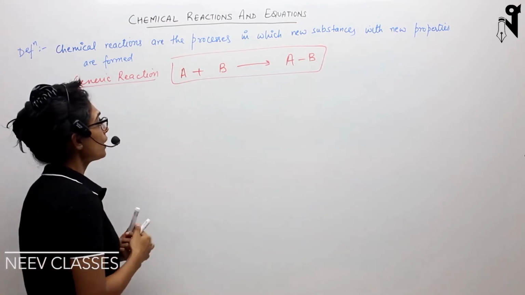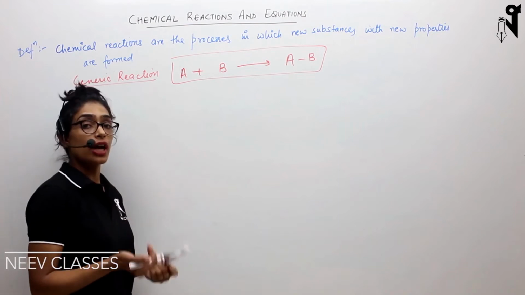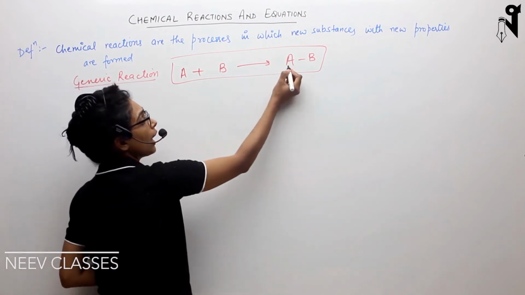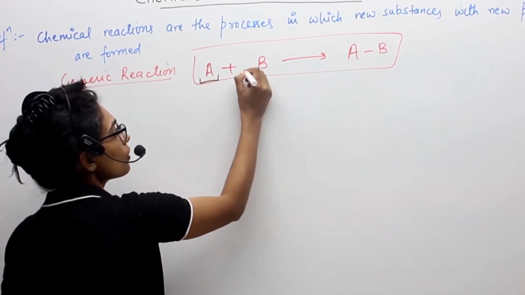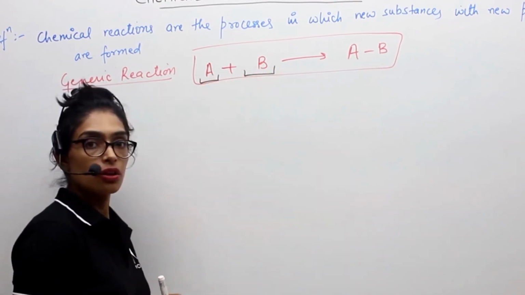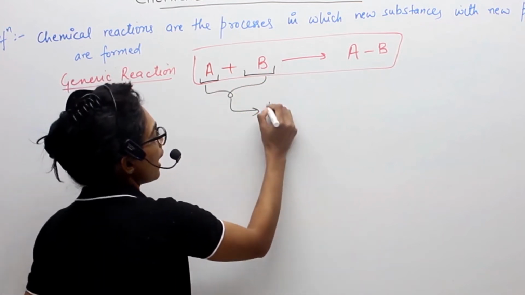Now what we can see is A and B are the initial things that we had taken. They have reacted together, they have formed a new bond, and then they have become AB. So the things which had been taken initially for the reaction, such substances are called reactants.